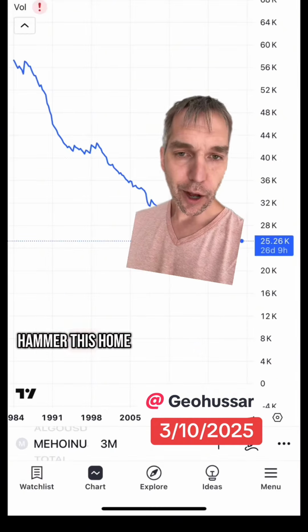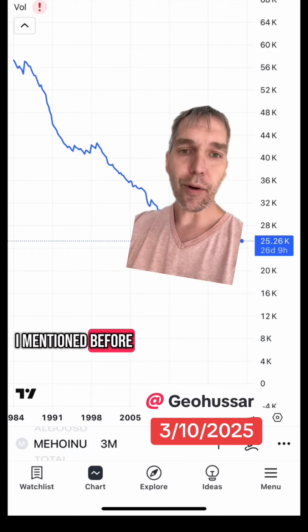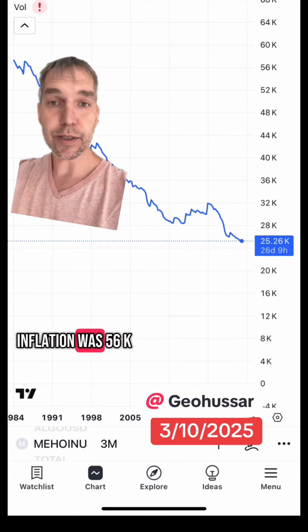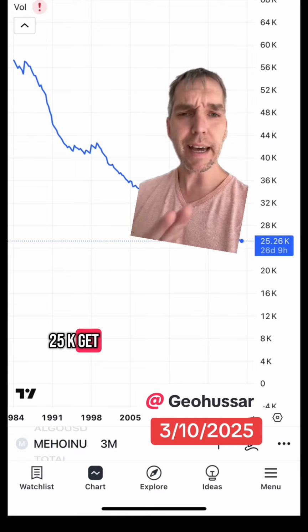And I want to hammer this home. In 1986, like I mentioned before, the middle class income adjusted for inflation was 56K, and now it's 25K. Get ready to be a little upset.